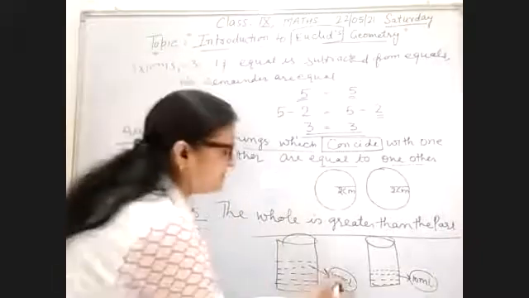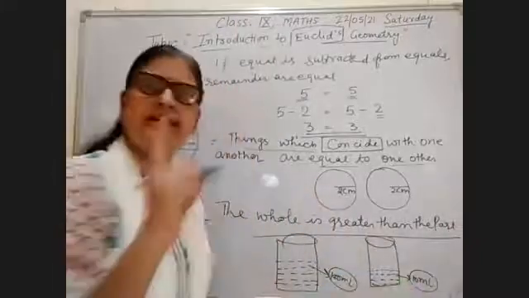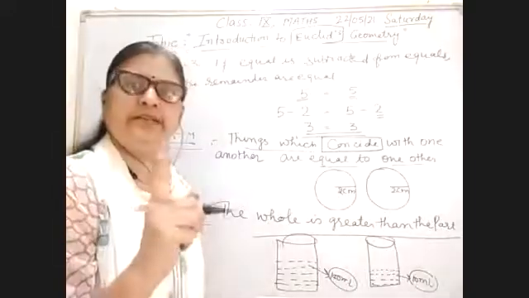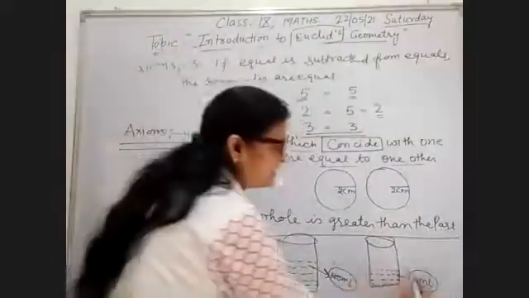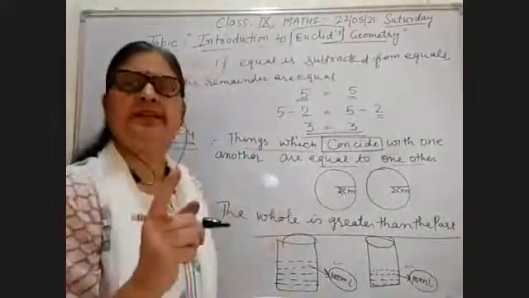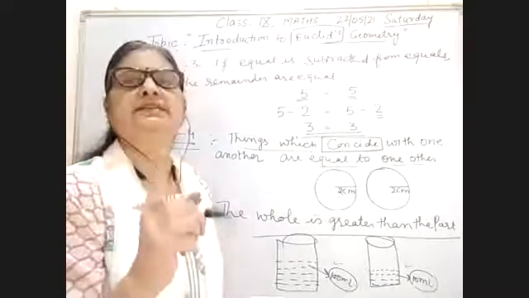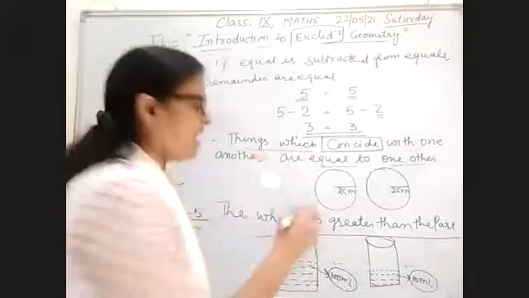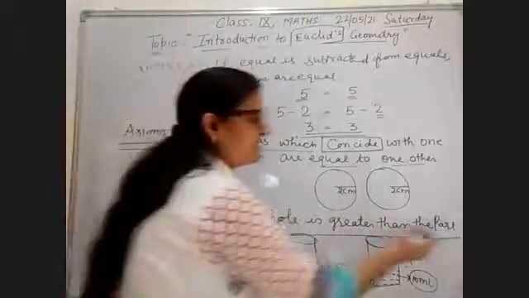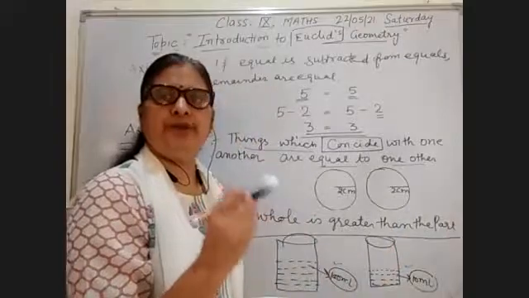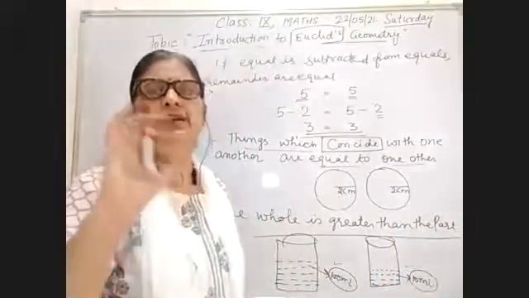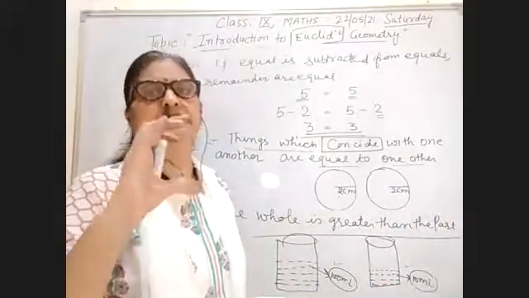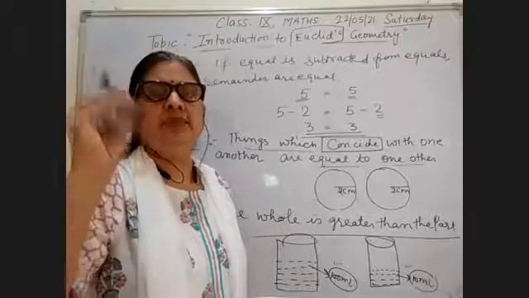Your 100 milliliter is greater than 10 milliliter, because 10 milliliter is the part of 100 milliliter. So you can say the whole is always greater than its part.